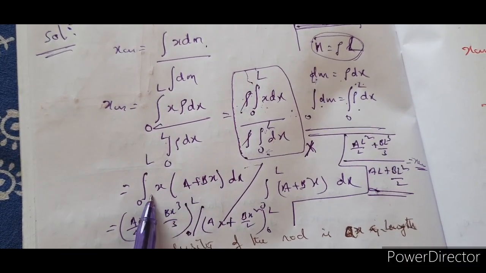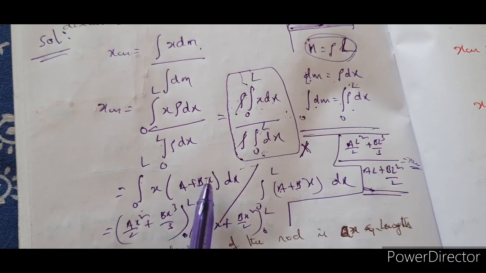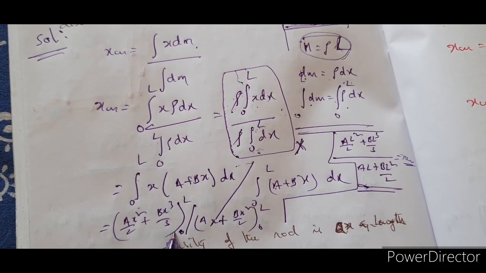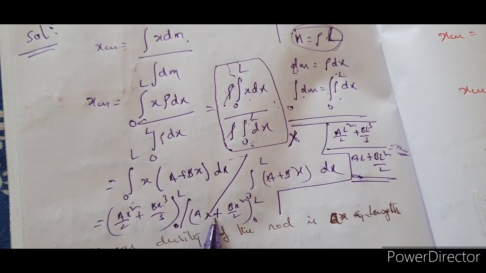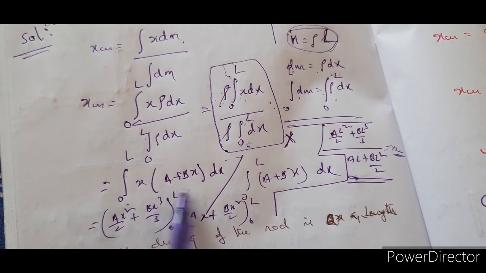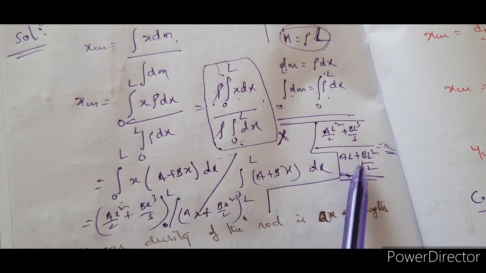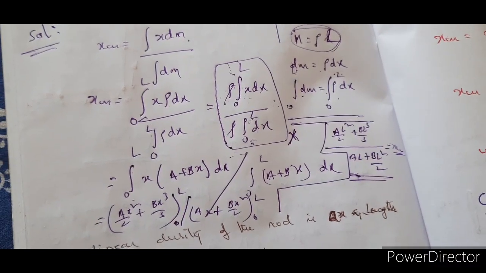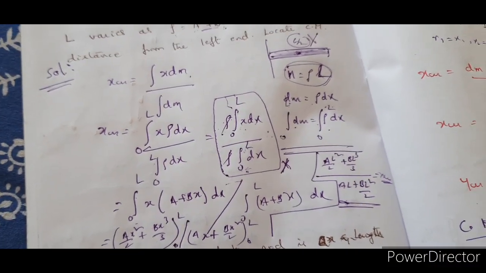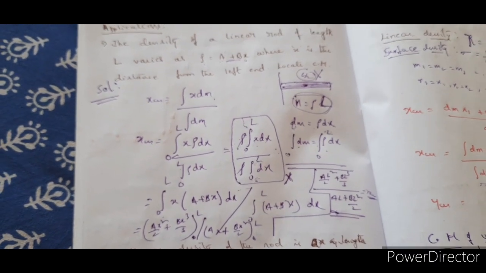Now see, ax integral is ax square by 2. bx integral is bx cube by 3, right? a integral is ax plus bx square by 2. So now applying the limits and then substituting, you got this to be the final answer. Please note it down. Very, very important concept.